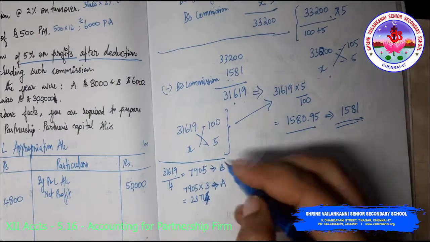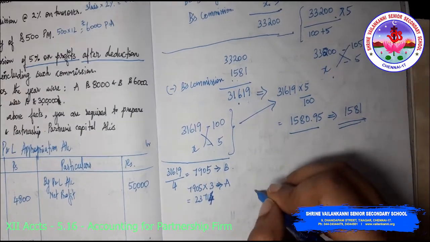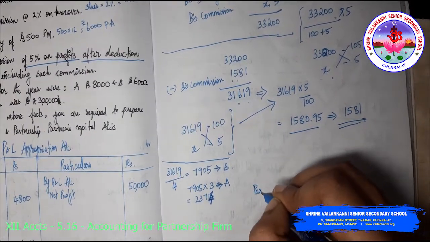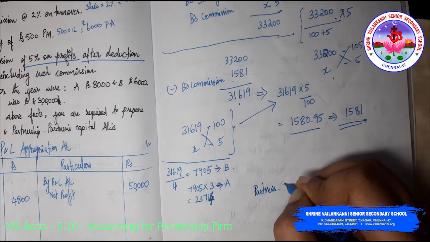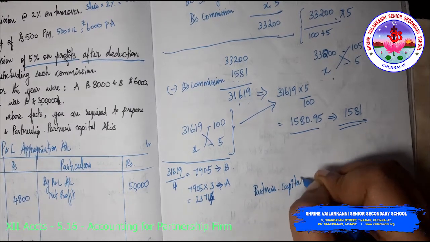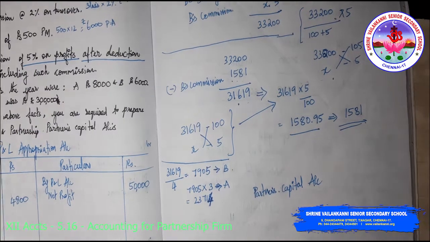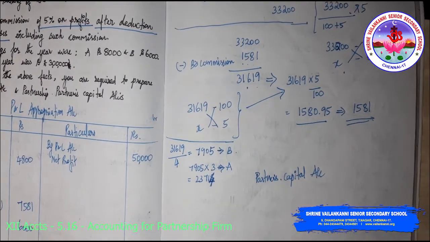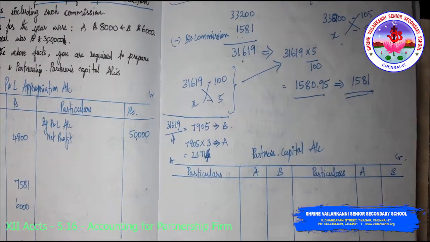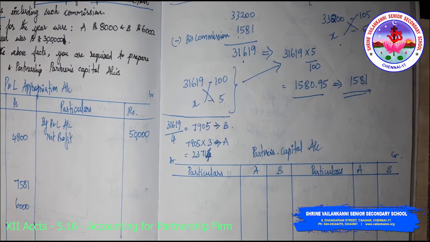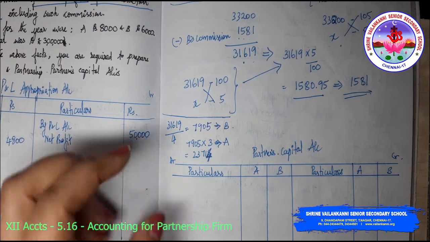Next is the partners' capital account. So I'll just draw the format of the partners' capital account. Debit, credit, particulars, A and B. So you have A and B as partners.